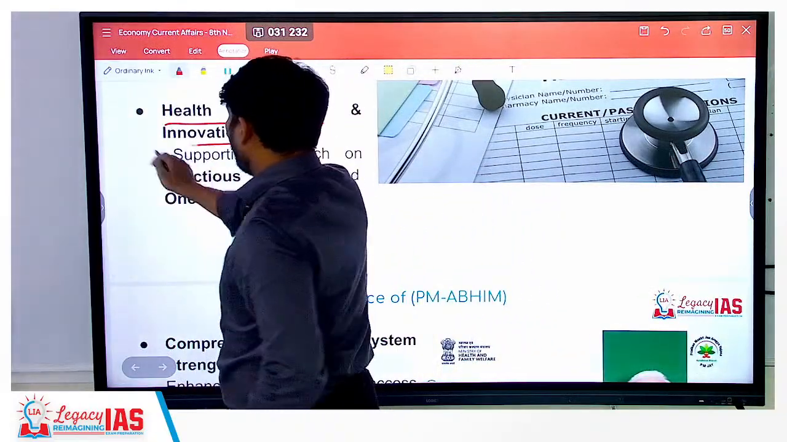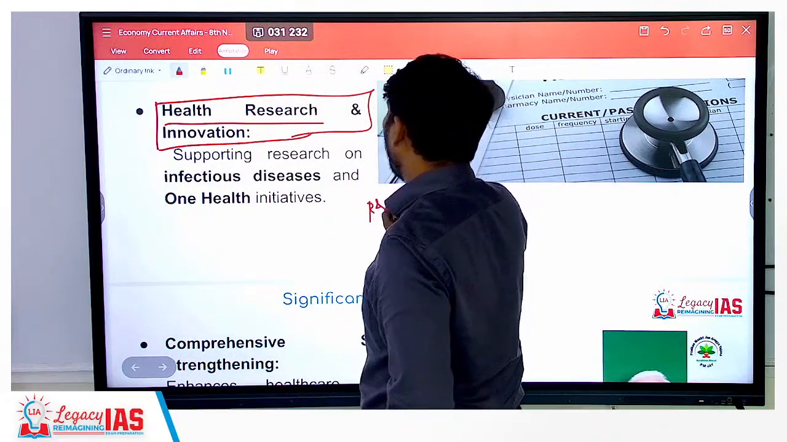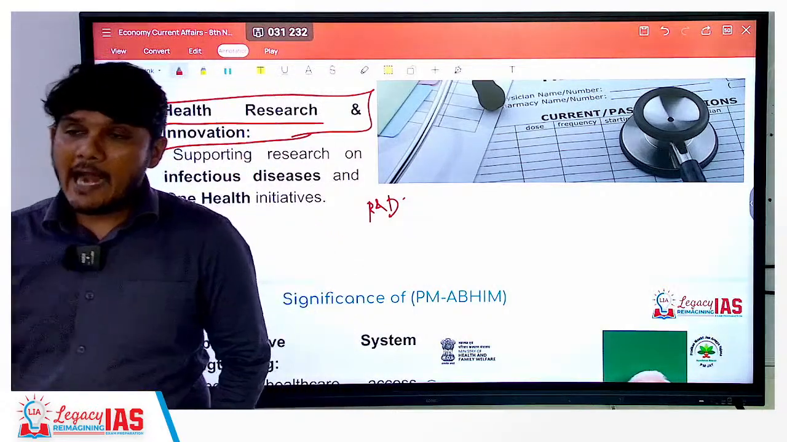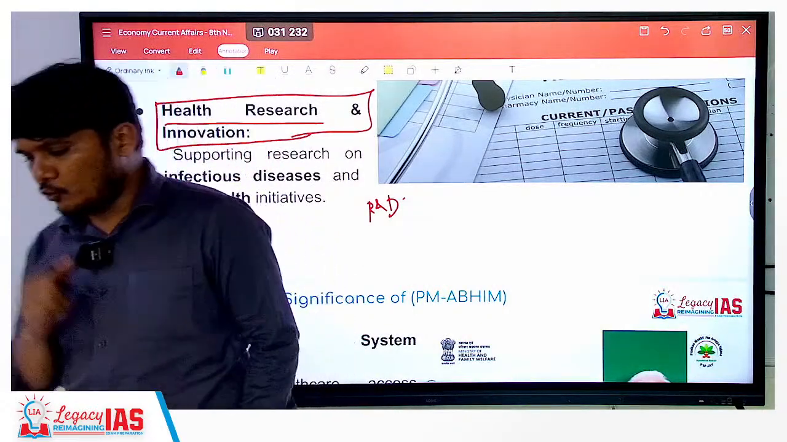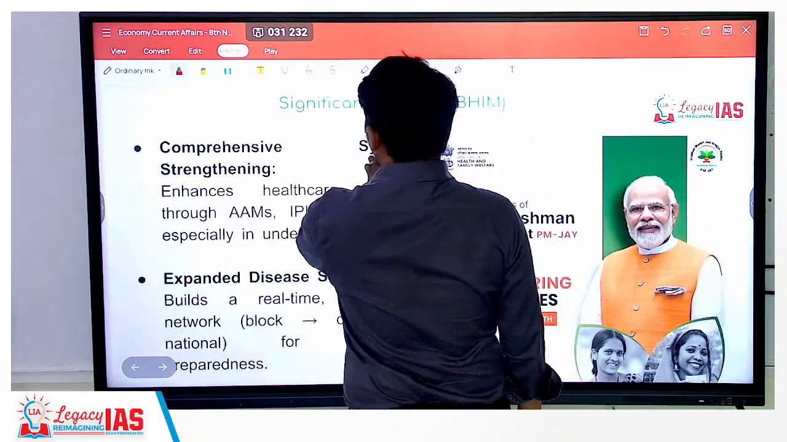Health research and innovation is basically again talking about research and development in order to cure infectious diseases and also be prepared for the future. So this is the entire system of the infrastructure health mission.